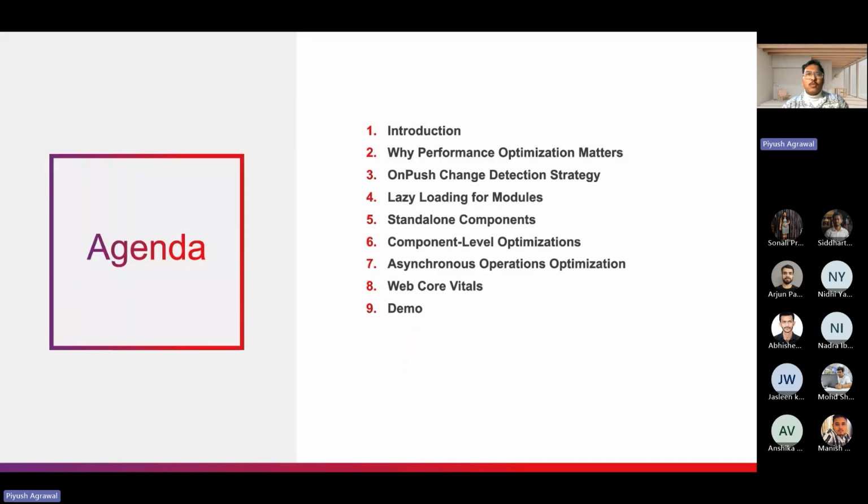So how can we improve the handling? Then we look into the Web Core Vitals, what they are and why they matter for every application, whether you are a Java developer, a React developer, a Vue.js developer, a Svelte developer, or an Angular developer, it doesn't matter. These Web Core Vitals matter for every application, so we will look into them. Then lastly we have a demo.